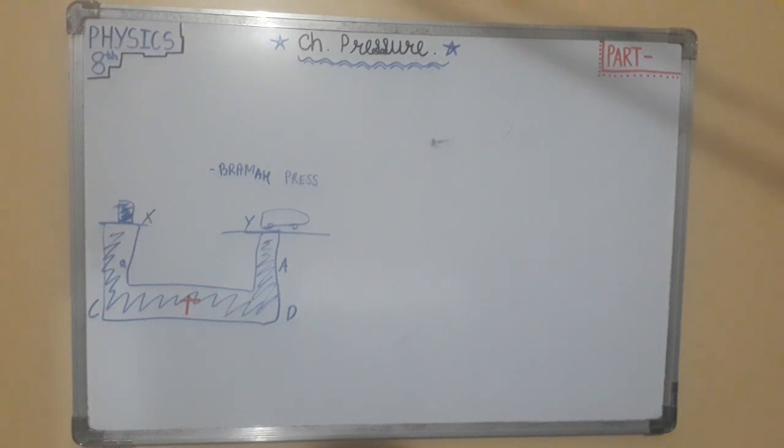That is, P2 is equal to P1, but the pressure on piston Y, P2, is equal to thrust upon area, which is upward thrust upon the area of cross section at D. Therefore, P2 is equal to upward thrust upon capital A.